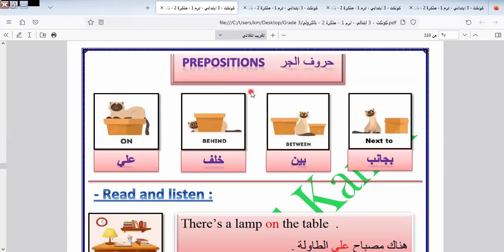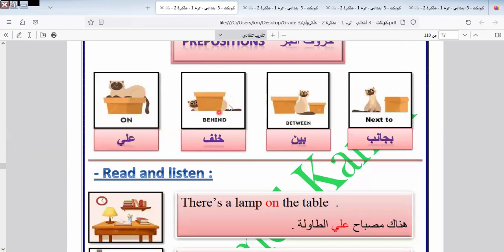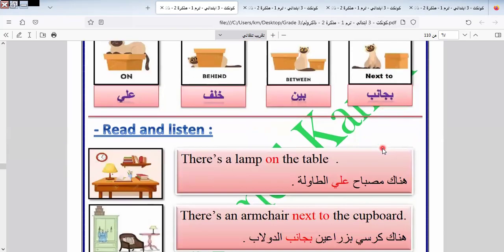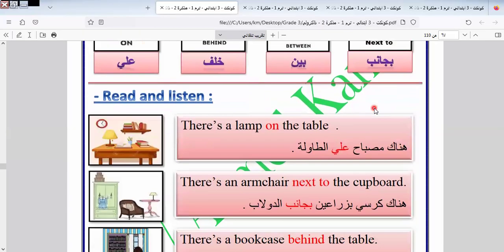Here we have some prepositions. Let's know them. Here we have on, behind, between, next to. I would like to say that the expression next must be followed by to. Next to, this expression must be written like this. When you see to, you put next without thinking. We have in front of, but it isn't available here. When we say in front, of follows in front. Some prepositions are related to each other, like next to and in front of.